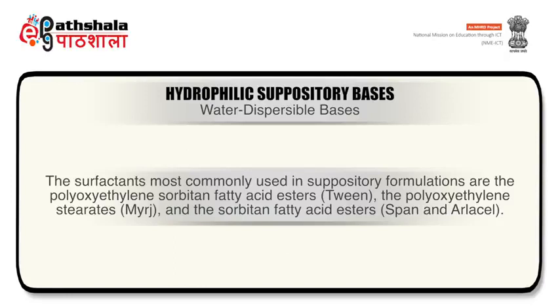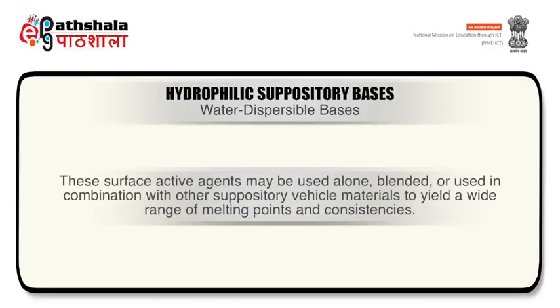Surfactants most commonly used in suppository formulations are polyoxyethylene sorbitan fatty acid esters, polyoxyethylene stearates, and sorbitan fatty acid esters. The surface active agents so mentioned may be used alone, blended, or used in combination with other suppository vehicle materials to yield a wide range of melting points and consistencies.